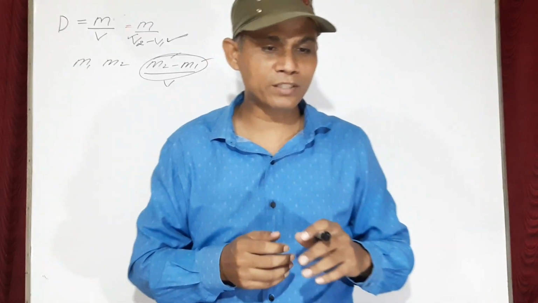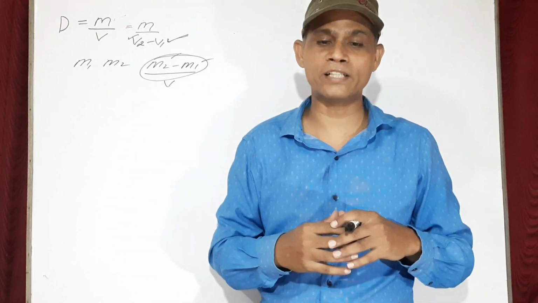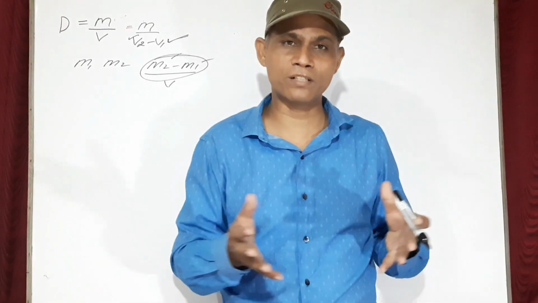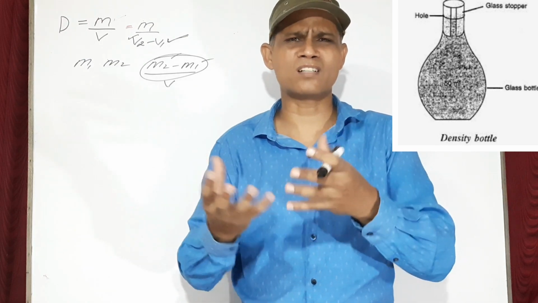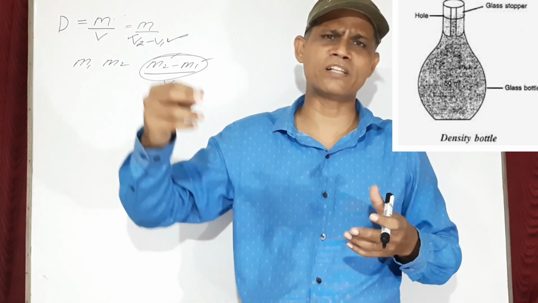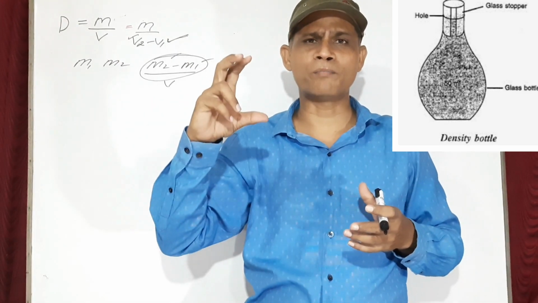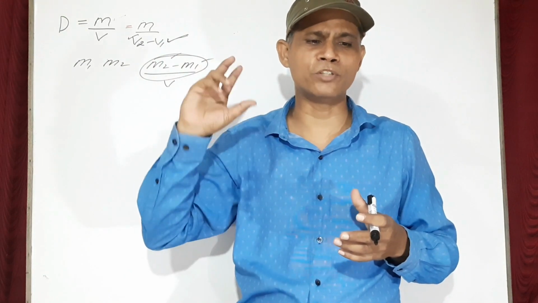Now the question number 32 is, what is density bottle? How will you use it to find the density of the liquid? Again, I have already discussed with you what is density bottle and how we can use it. Density bottle simply is a glass bottle which is having a mark on it. When you completely fill it, it contains a fixed amount or fixed volume of that liquid. In this way you can calculate the volume of it.